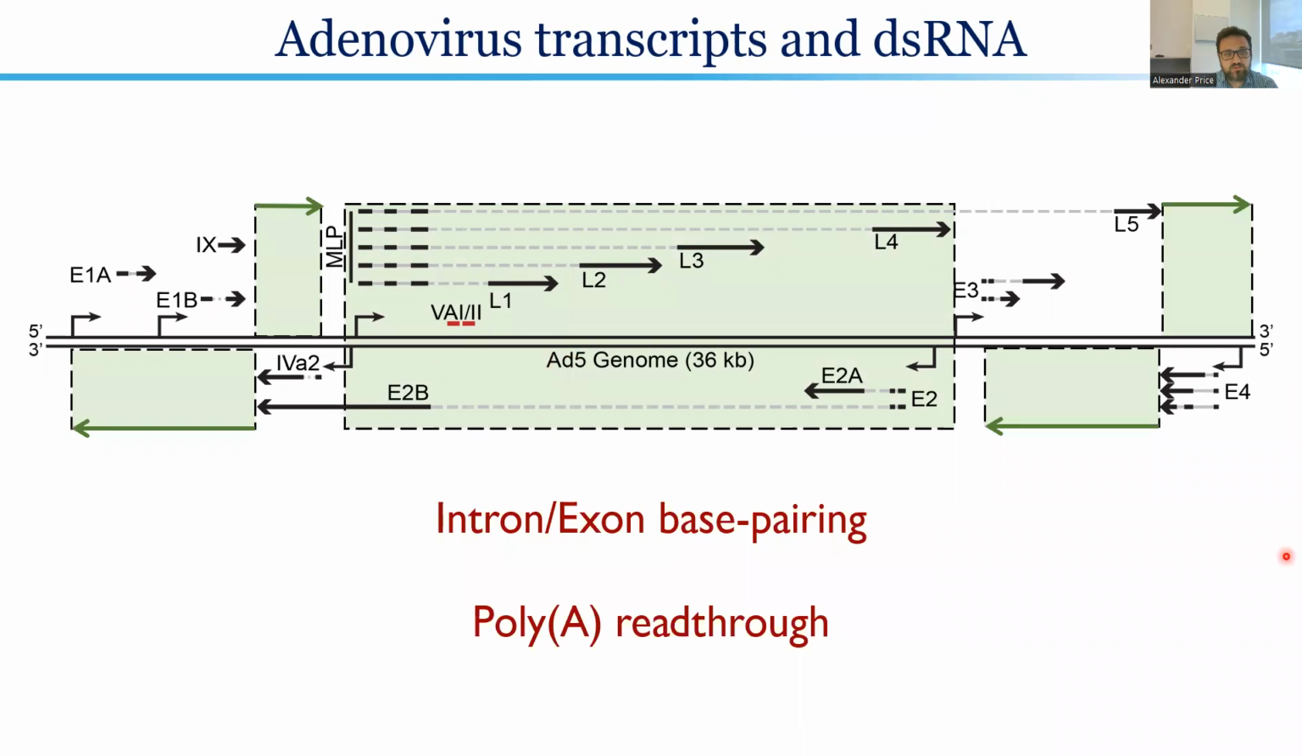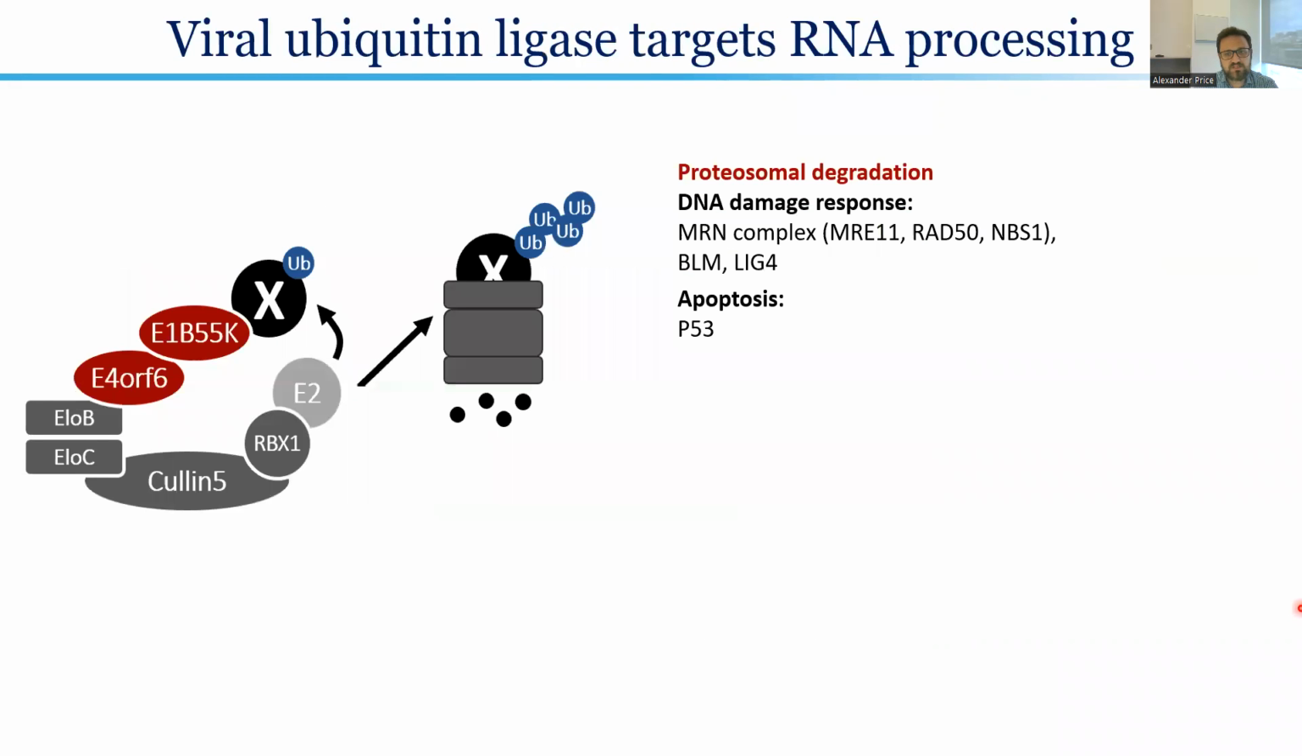Furthermore, read-through events caused by poly-A cleavage read-through could lead to transcripts where, again, we're having an unprocessed transcript base pairing to a processed transcript from the opposing strand. This really highlights that it might be RNA processing itself that is controlling the formation of double-stranded RNA in this infection.